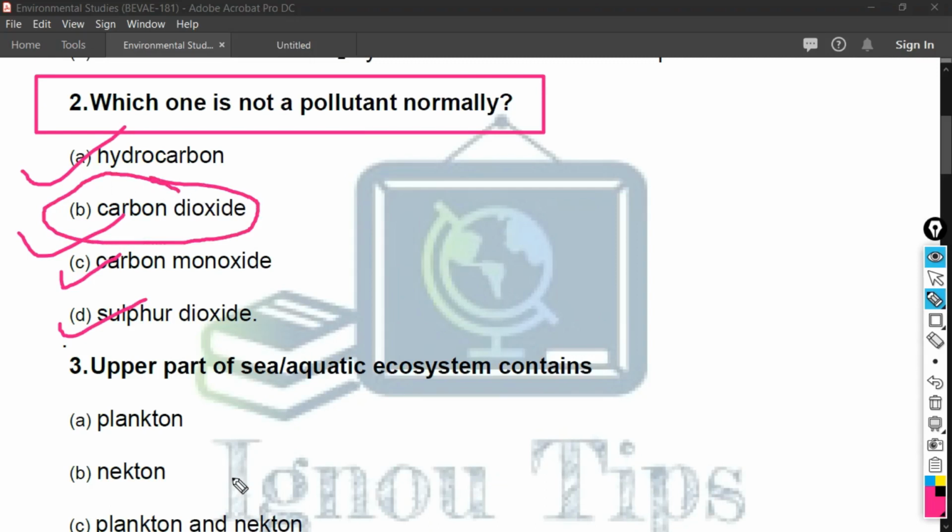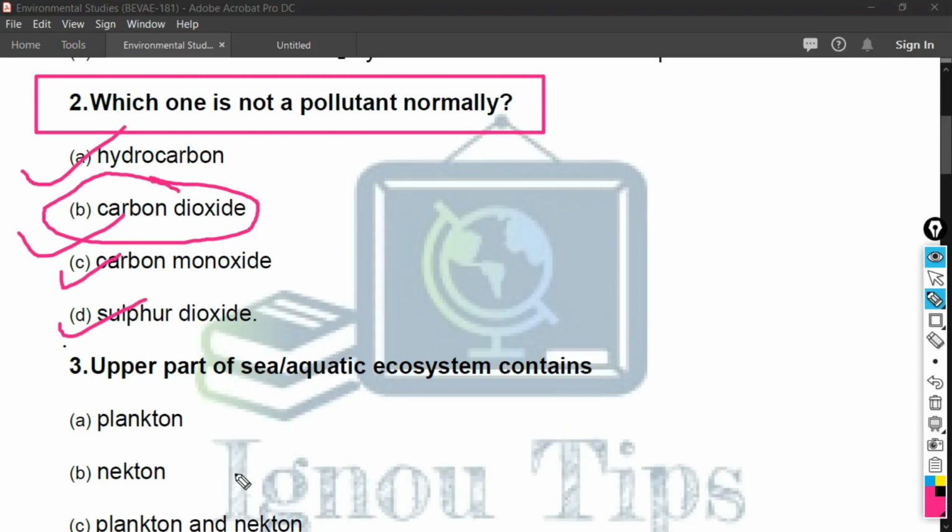Okay, friends, carbon dioxide is not a pollutant normally because CO2 is normally a greenhouse gas that helps in maintenance of the temperature of the earth's surface, and it is also used as an ingredient of photosynthesis by the plant. So carbon dioxide is not a pollutant normally. I hope you understood this question.